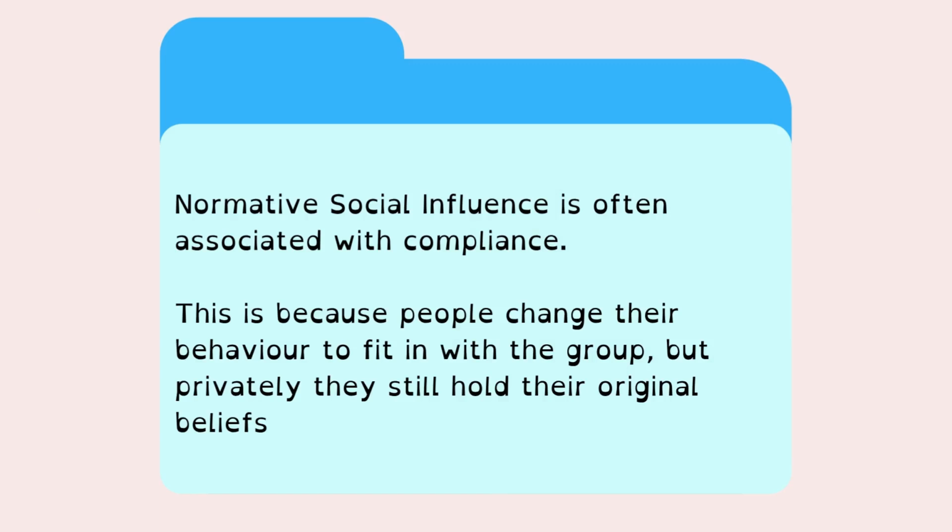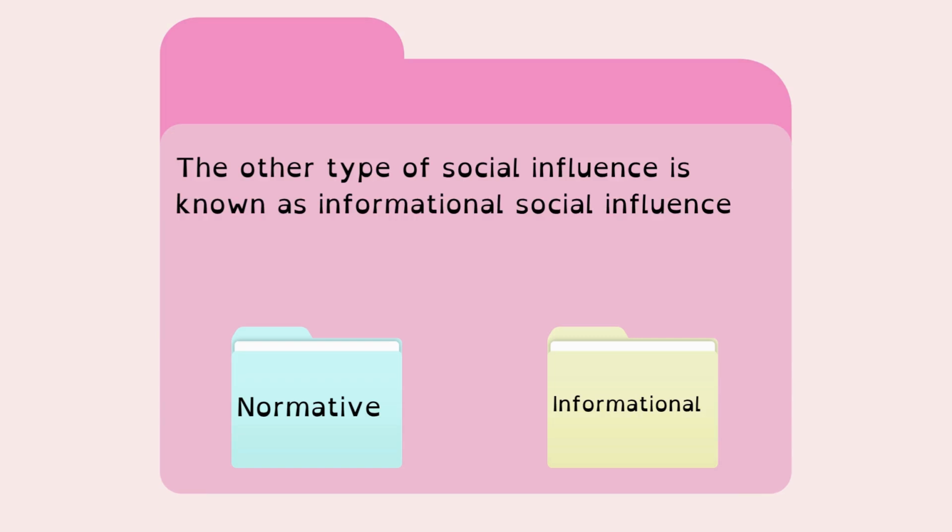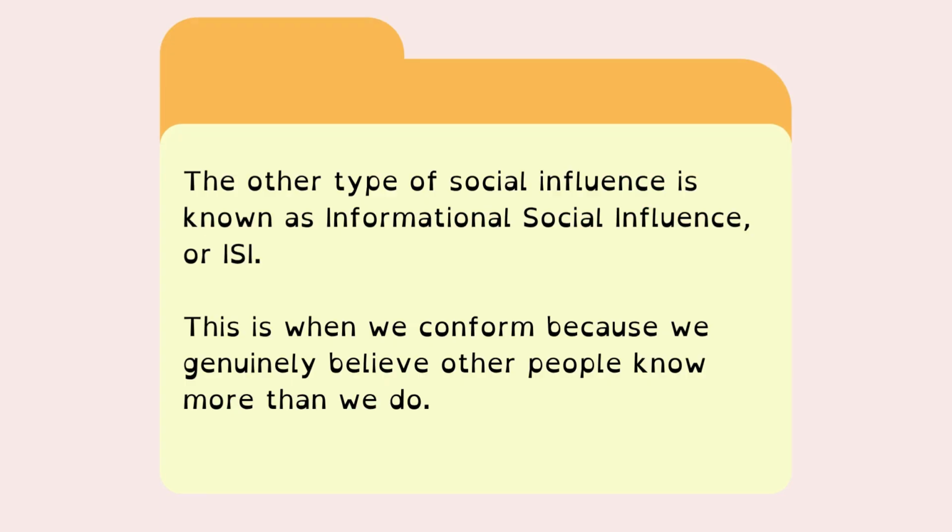Normative social influence is often associated with compliance. This is because people change their behaviour to fit in with the group, but privately they'll still hold their original beliefs. The other type of social influence is known as informational social influence. This is when we conform because we genuinely believe that other people know more than we do.